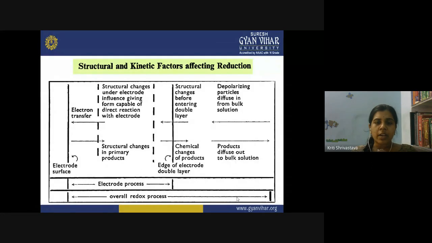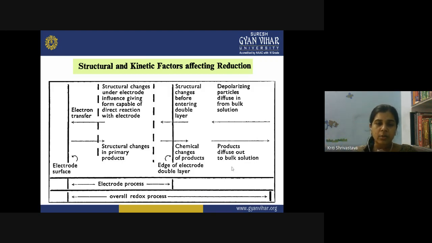So the overall redox process is, if oxidation is occurring on this electrode, then the reduction will be taking place on any other electrode, or if a reduction is taking place here, then oxidation must be occurring somewhere else. So that is the overall redox reaction. Okay? The reduction cannot occur by itself, or oxidation cannot occur alone. So both oxidation and reduction are occurring at the same time.